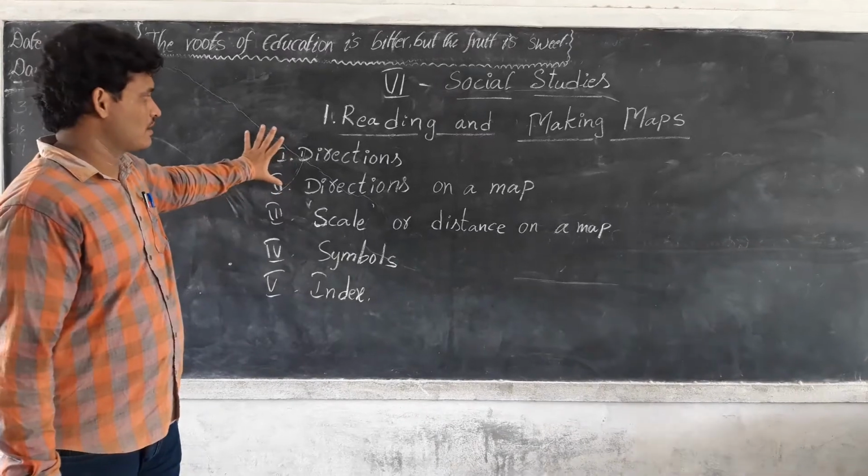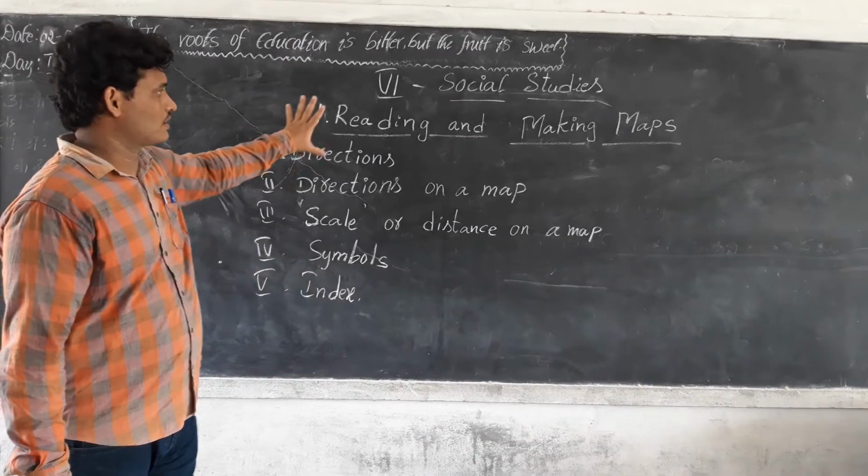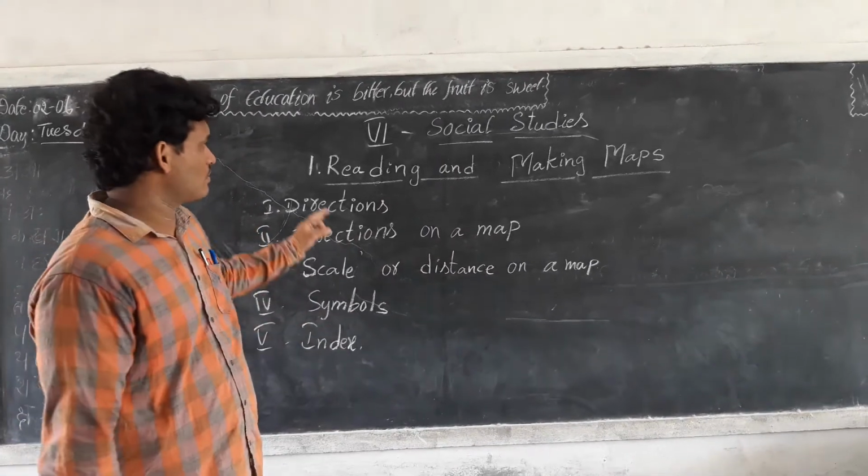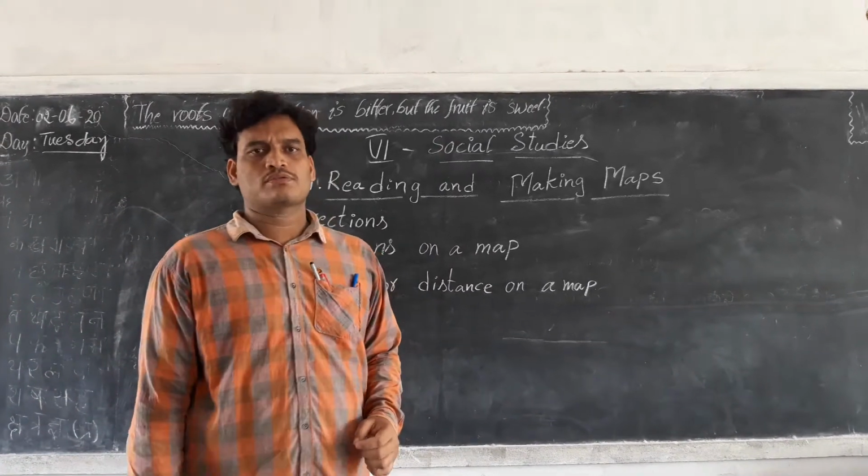These are the main important features of reading and making maps. Okay, so maps. How to use maps?